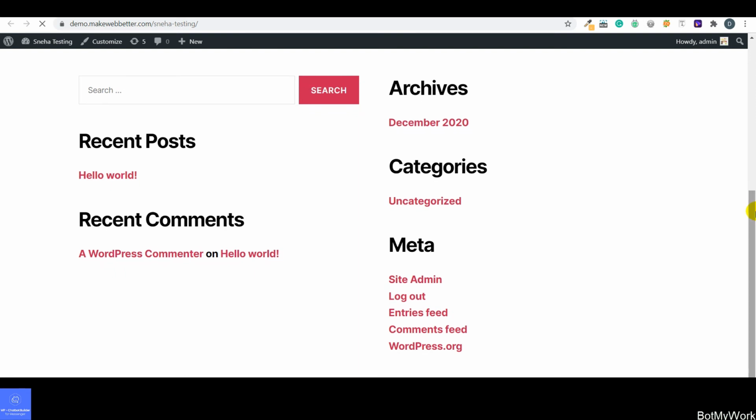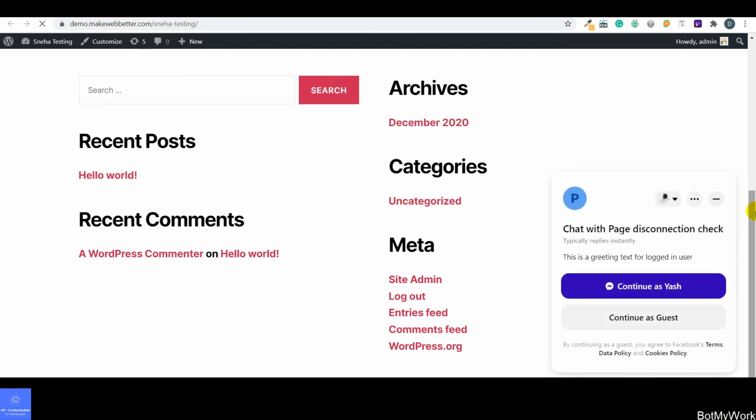So guys, here we have the chatbot builder enabled, and this is how you can implement the bot on your business page. Now guys, the current business page that I had selected was page disconnection check. This is an example of the business page. Now in between, if you want to change the business page, you can also disconnect the current business page and switch to another one. I'll be showing you this process, how you can disconnect the current business page on which you have enabled the bot, and how you can enable the bot on another business page. Okay, so we are going to discuss how the customer can start the conversation.